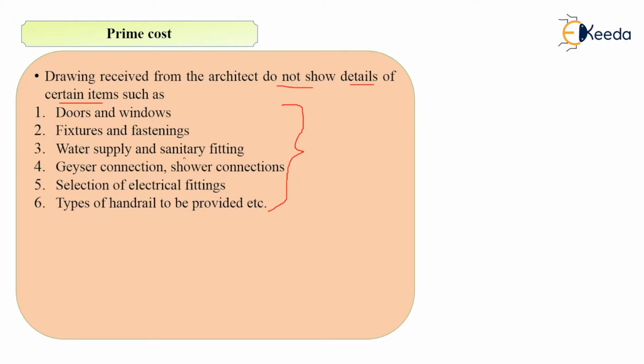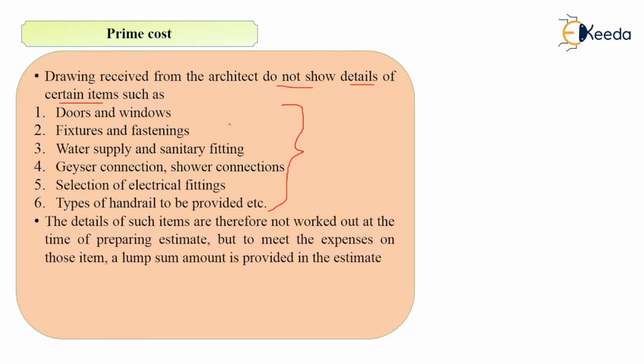So what you will do? The details of such items are not available, so you will have to work out these items, means you have to add a certain amount, a lump sum amount, into the estimate to meet these expenses. That is nothing but your prime cost. What is prime cost? Those items which are not shown or not certain in the architectural drawing but have to be added, that cost has to be added into the estimate, and that cost will come under the category of prime cost.